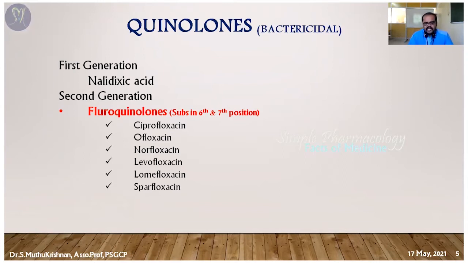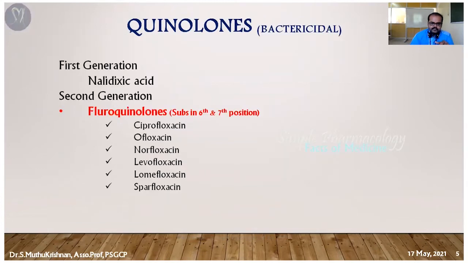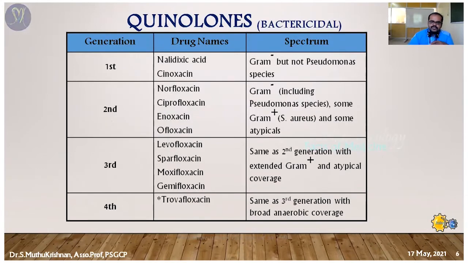So the major drugs I have listed here. The second generation drugs are ciprofloxacin, ofloxacin, norfloxacin, levofloxacin and sparfloxacin. These are very commonly used drugs under the second and third generation. So based upon the spectrum, it is classified here: generation wise, drug name wise and spectrum wise.